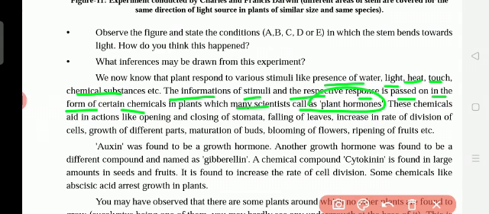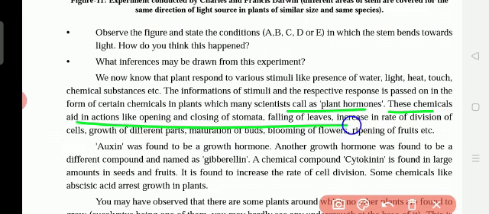So what are those plant hormones? One acts in opening and closing of stomata. Stomata, what is the work of stomata? It absorbs carbon dioxide and releases oxygen. Falling of leaves, increase in rate of division of cells, growth of different parts, maturation of buds, blooming of flowers, ripening of fruits. For all these things, plant hormones are responsible. Underline all these points.